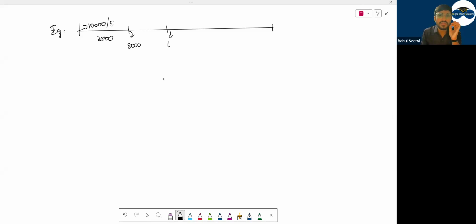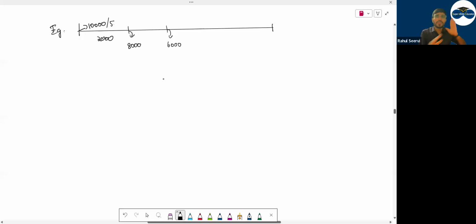Second year 6,000. Now this 5 years, do you know for sure that this 5 years is the useful life, or it is an estimate? It is an estimate. But when I come to the end of second year, the remaining useful life is how much? Out of 5 years, you have used 2 years. Remaining is 3 years. But now at the end of second year, you got to know that the useful life is not 5 years.